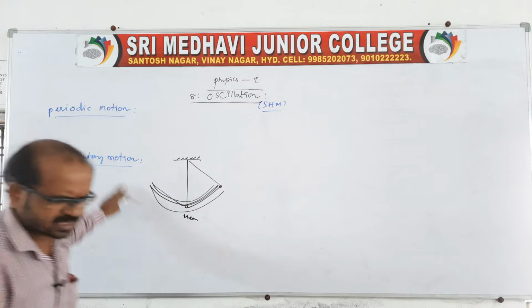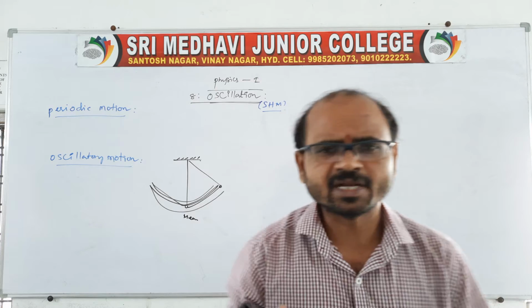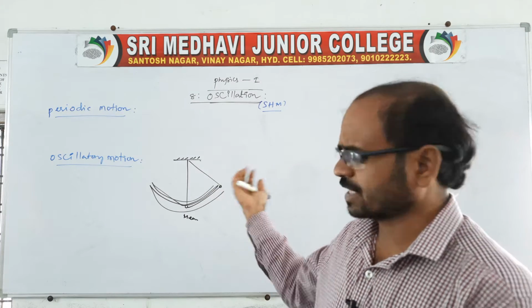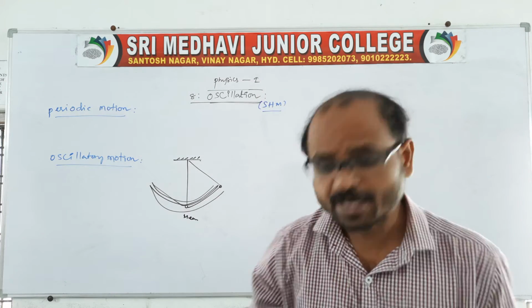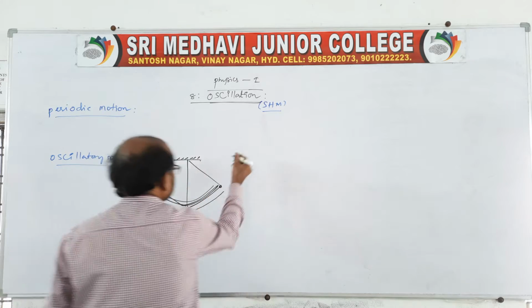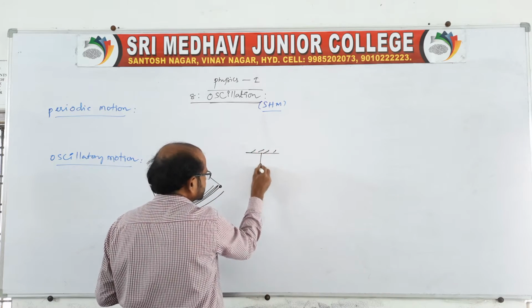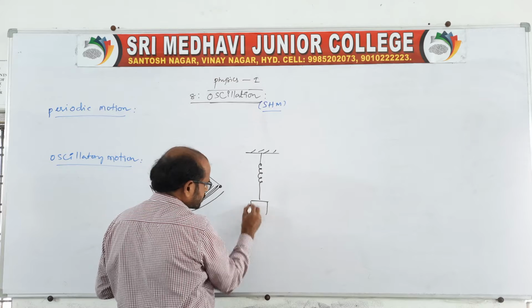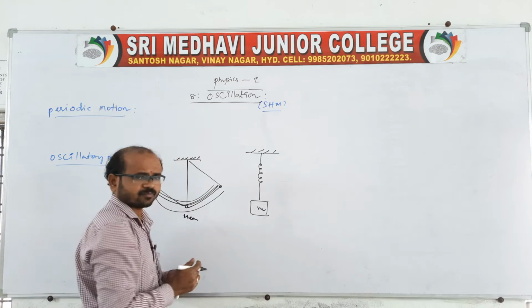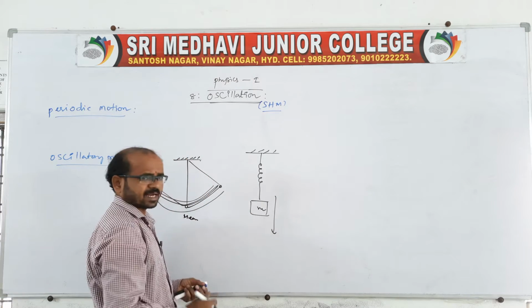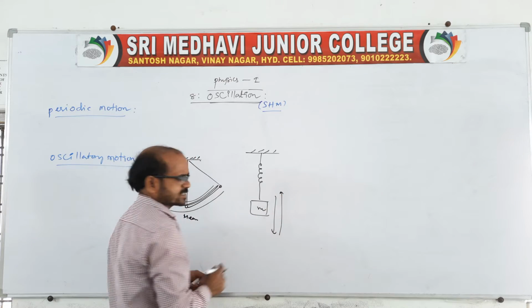Examples: simple pendulum, balance wheel in a watch. We can also take a loaded spring. If a spring is connected at one end and a load is added at the other end like this, it is pulled down and released.